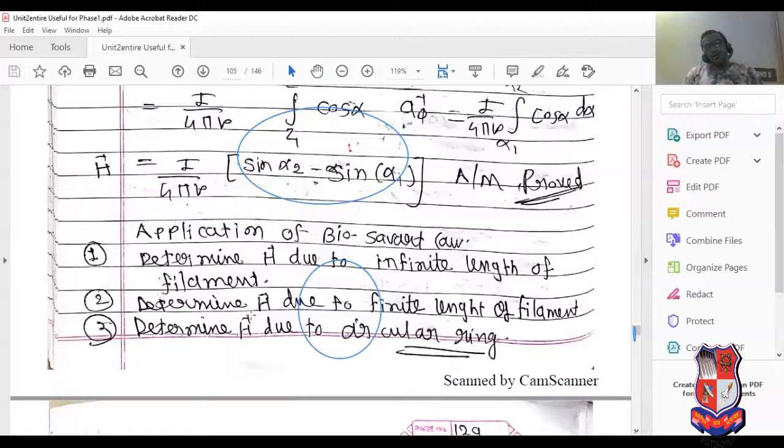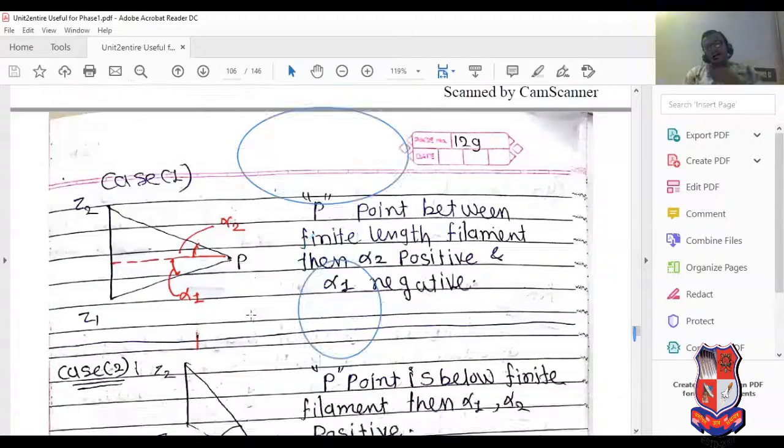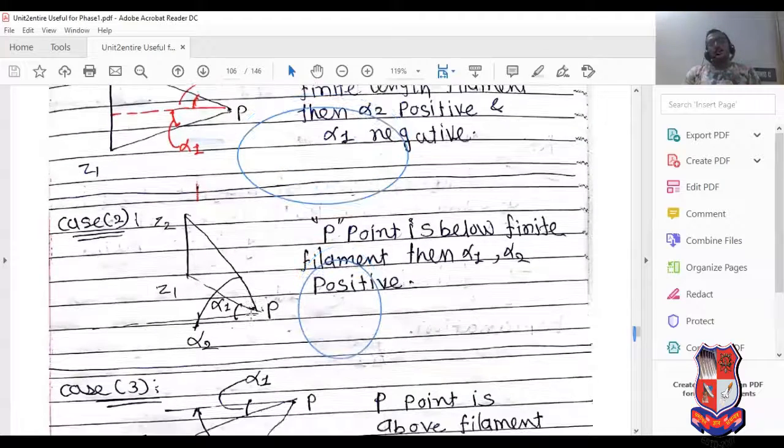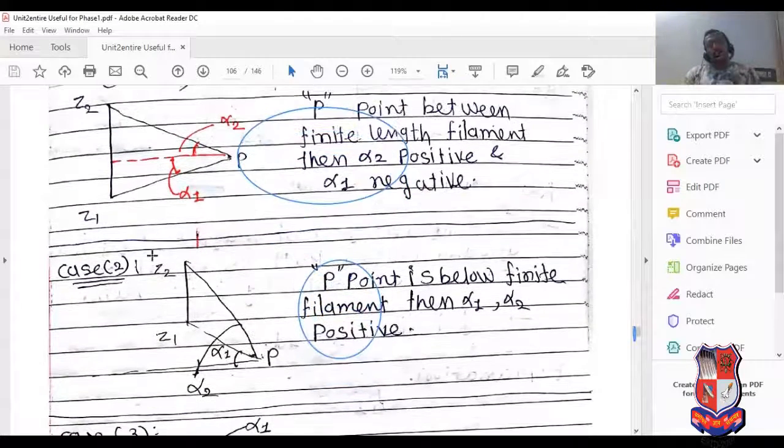So it is the basic application of the Biot-Savart law: determine magnetic field due to an infinite length of filament, determine H due to a finite length of filament, and determine H due to a circular ring. Now see this: if the P point lies here, this is the filament, and the P point is where we want to find the magnetic field. With respect to the center, alpha 1 is negative and alpha 2 is positive.